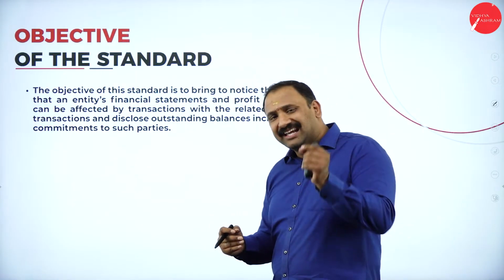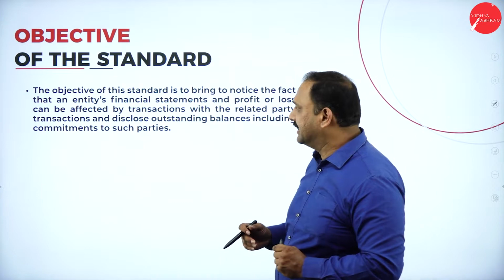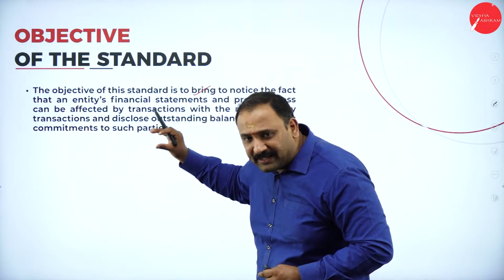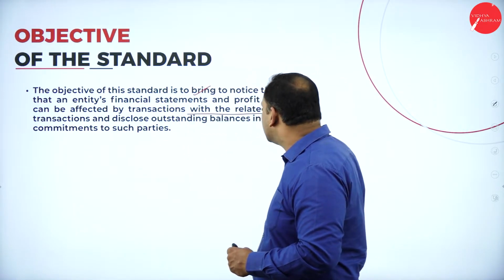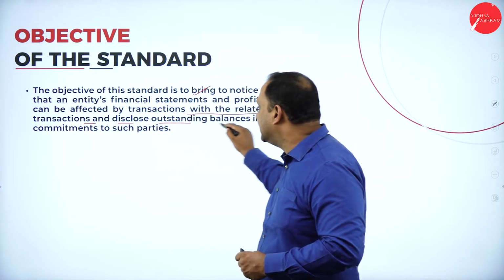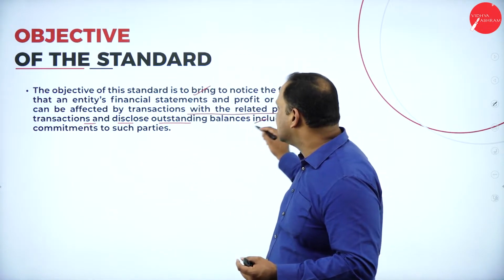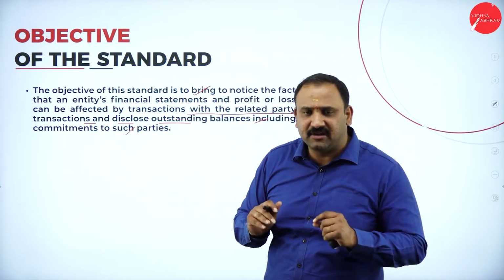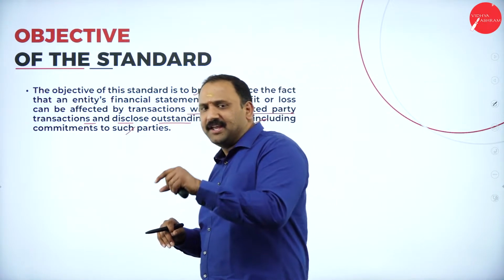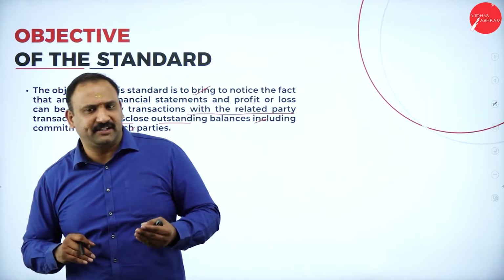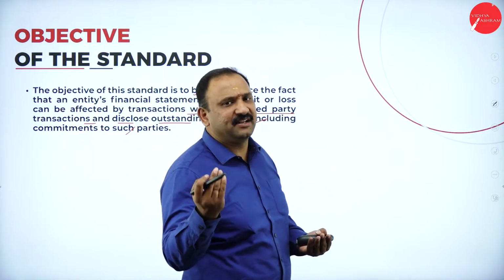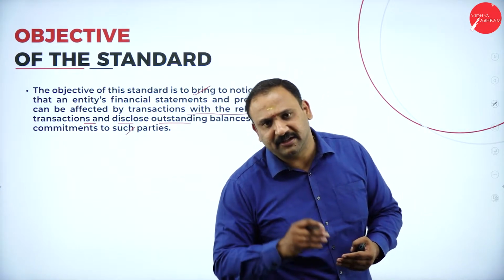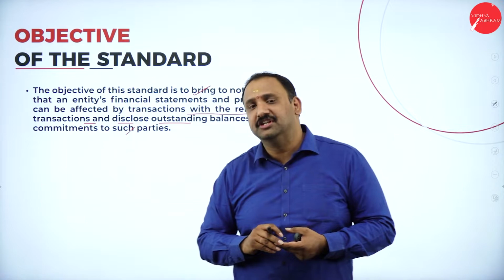Now, moving further, the objective of this particular standard is that an entity's financial statement, profit or loss, can be affected by transactions with related parties, so it requires disclosures of the transactions, outstanding balances, including commitments to such parties. Now, this is going to be quite interesting for us to know. When you are making a transaction with the related party member, that related party member is none other than your JV, your collaborator, or any other person for that matter who is related to the business transaction altogether.